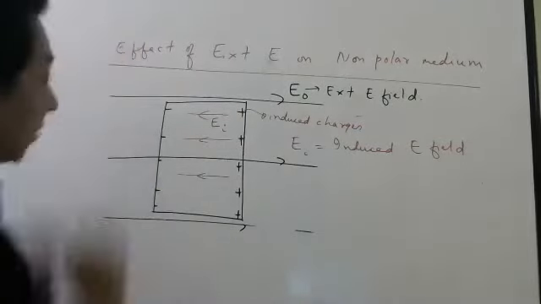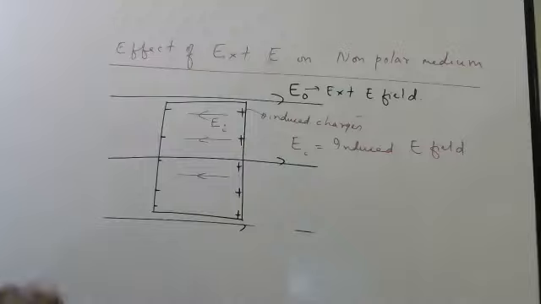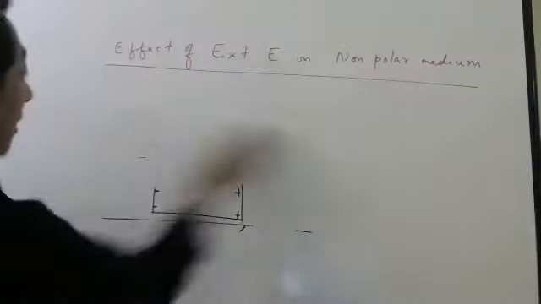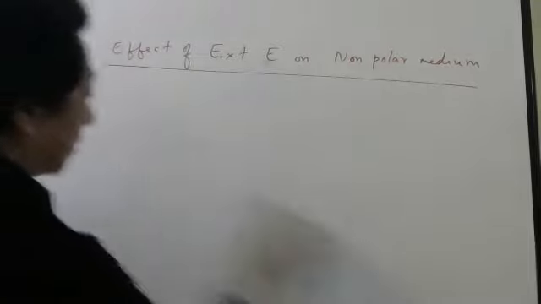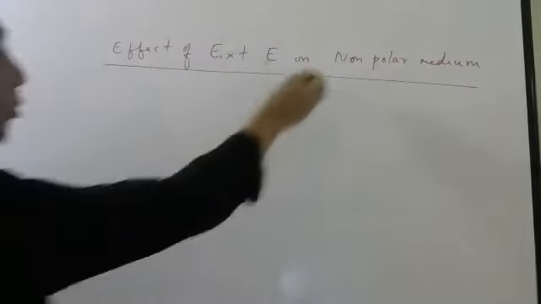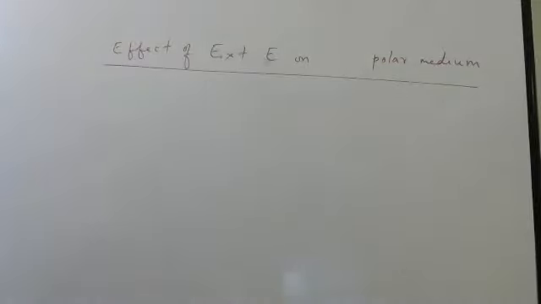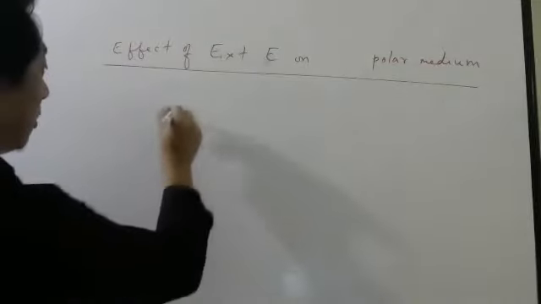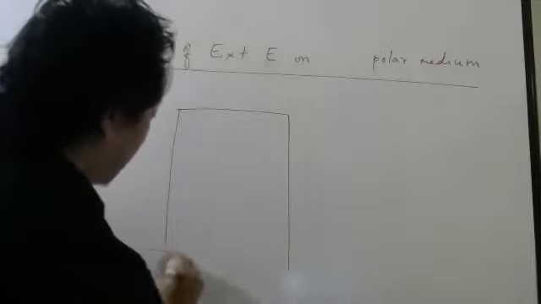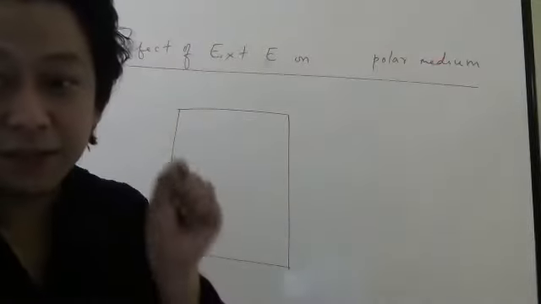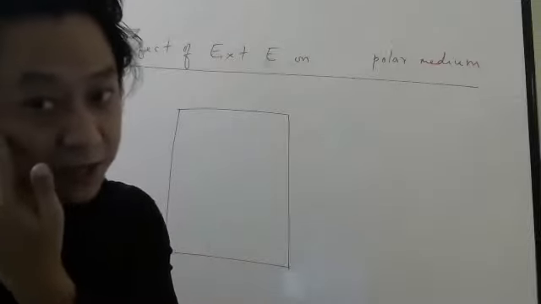Now let us understand what will happen if I apply an external electric field to a polar medium. So let us say I have a polar, dielectric medium. I will increase the font size.